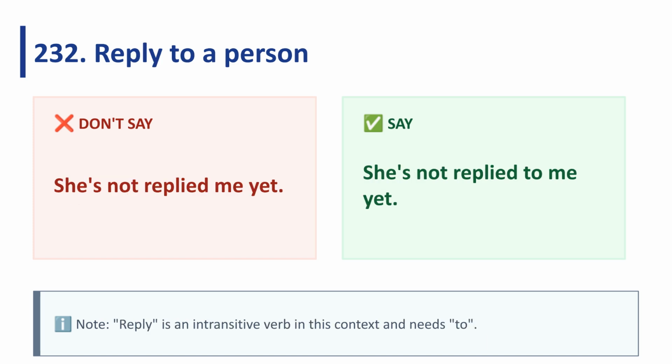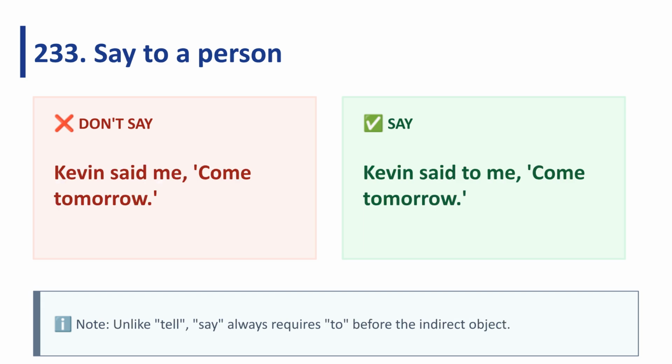The verb reply in this context requires to before the person being addressed. Use, she's not replied to me yet, not she's not replied me yet. Unlike tell, the verb say always requires to before the indirect object. Say, Kevin said to me, come tomorrow, rather than Kevin said me, come tomorrow.